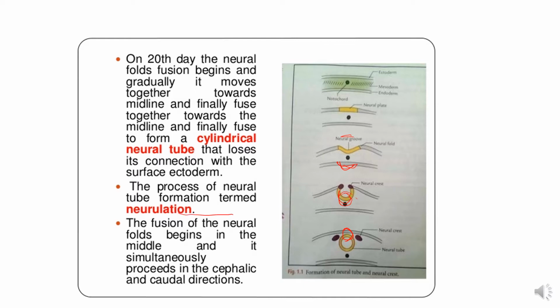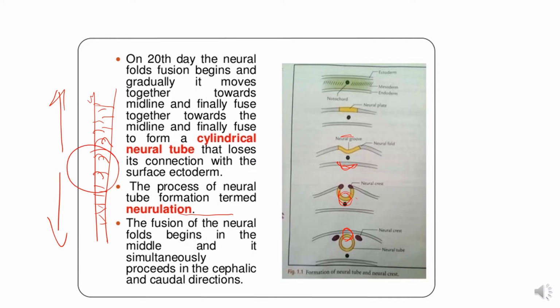Now the fusion of the neural folds begins in the middle and it simultaneously proceeds in the cephalic and caudal directions. So if this is the neural tube, the closure of the neural folds begins in the middle, then in the cephalic direction and then in the caudal direction. So the tube is closed initially in the middle part of the neural groove, then it is closed in the cephalic part and then in the caudal part.